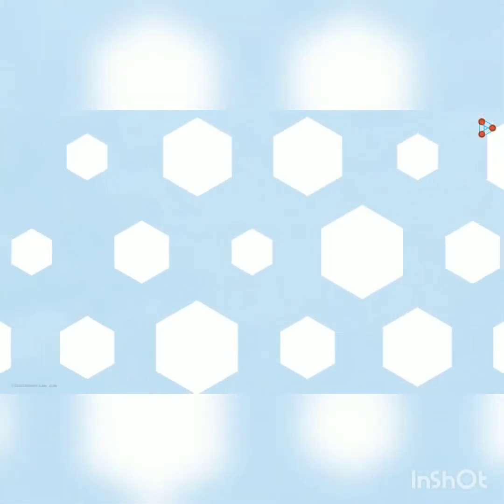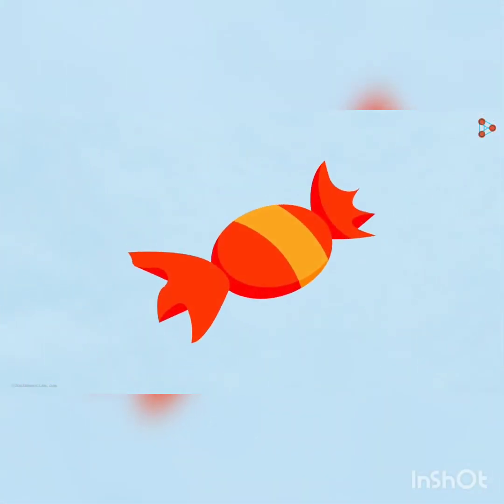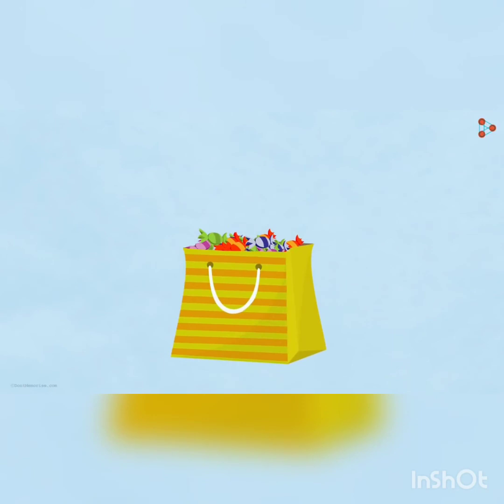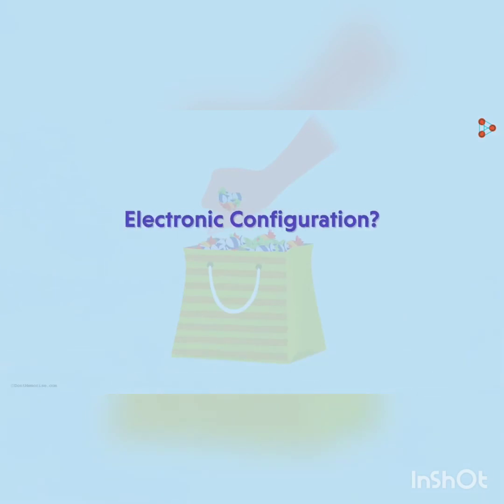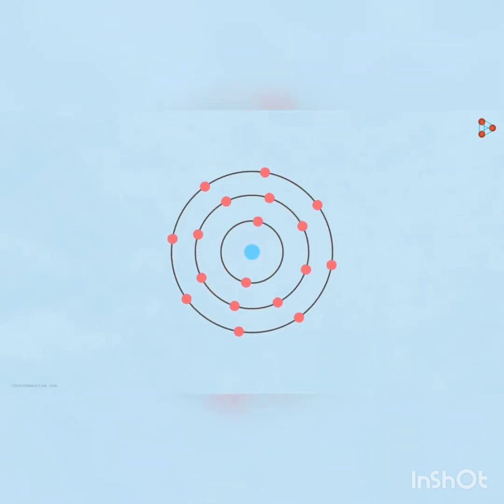Let's understand this in a simple way. You love chocolates. Now, if there is a bag of chocolates kept open before you, how many will you try to grab at once? Needless to say, you will try and take as many chocolates as your hand can accommodate. That means the maximum number of chocolates is what anybody will wish for. Now, what have chocolates got to do with electronic configuration and valency? Let's understand the relation. As a part of human tendency, we will try and grab the maximum number of chocolates using our hands. Similarly, the atoms would want to have the maximum number of electrons their shells can accommodate.